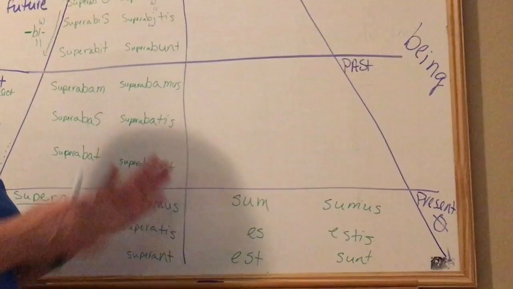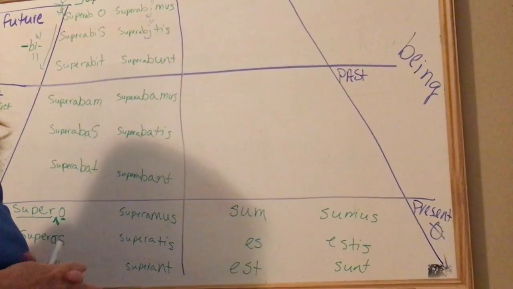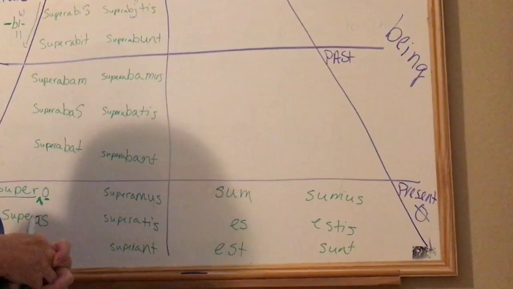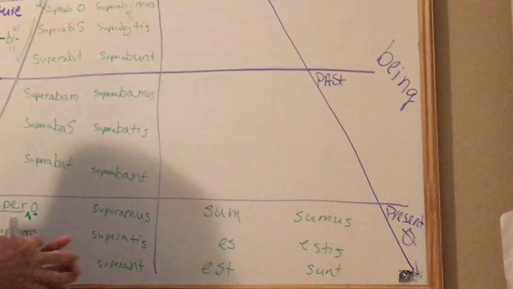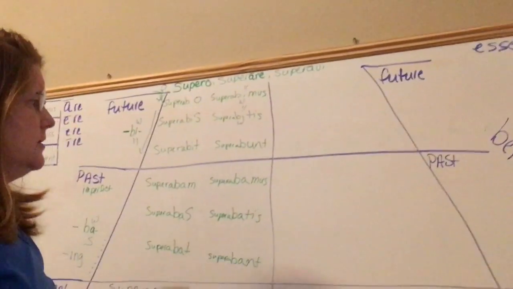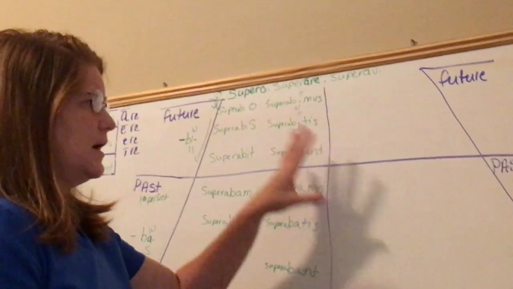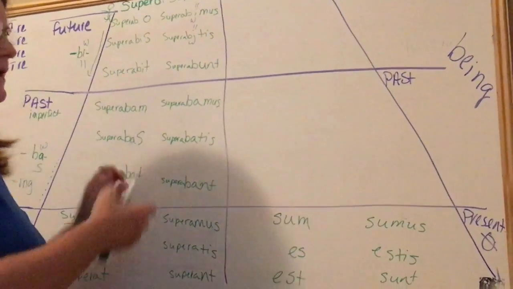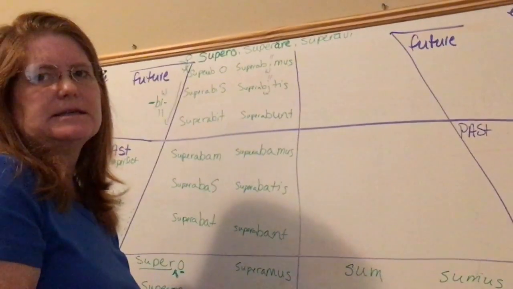So having this structure will help you understand your being verbs and your action verbs. This is the order of the Latin language. And it's just something that you memorize so that when you go to use the language, you know how to pull one out and have its true identity and meaning.